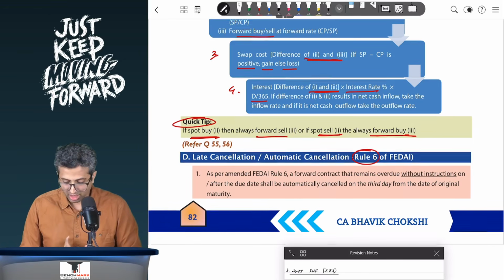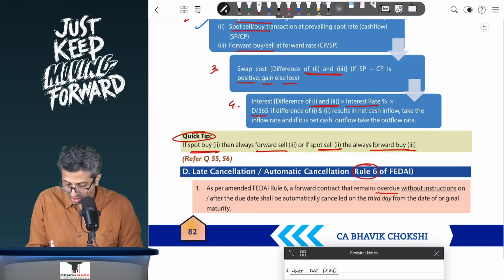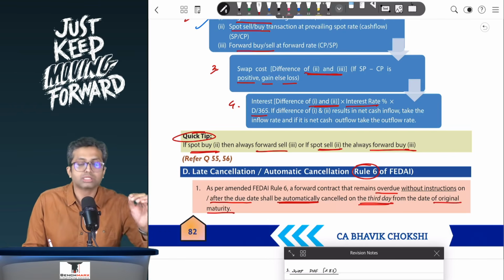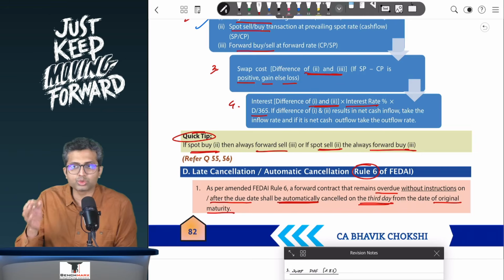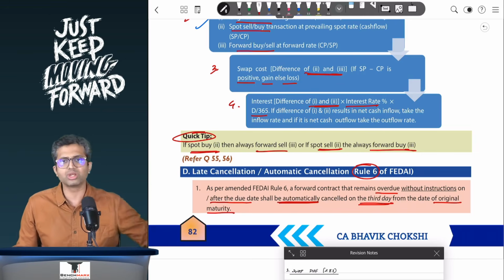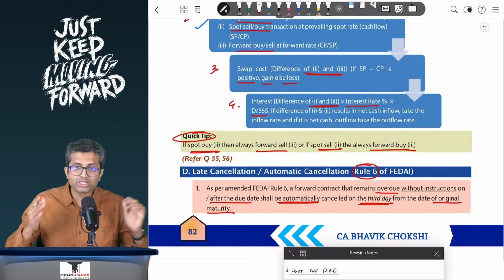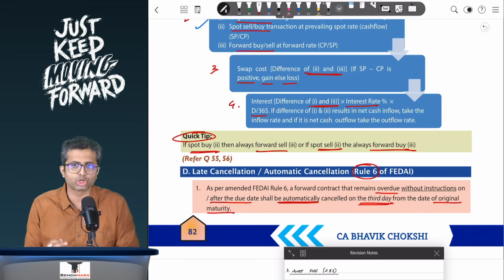So over here you have been told that as per the amended rule 6 of FEDAI, if the contract remains overdue without instructions, that is a no-show, on or after the due date, it shall automatically be cancelled on latest the 3rd day from the date of the original maturity. So remember, this will be detected if you see a question where we have done sums where cancellation happens before due date, it happens on the due date, if there's no instruction up to the due date, and if the customer comes later, that is when this clause will get invoked.